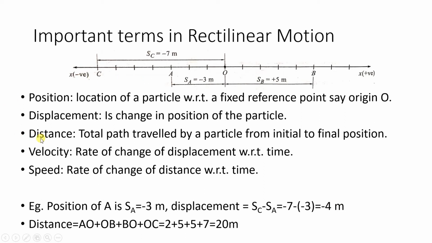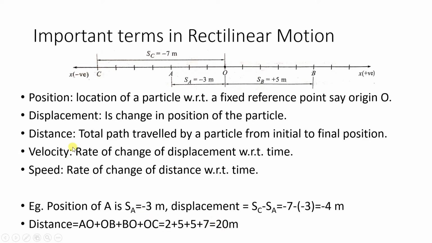Next, distance. What is distance? It is the total path traveled by a particle from initial to final position. So suppose the initial position is point A and the final position is point C. So what will be the distance? It will be AO plus OB plus BO plus directly O to C. So this you have to add and directly you will get 20 meters.